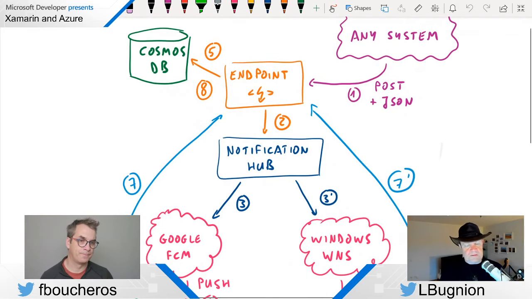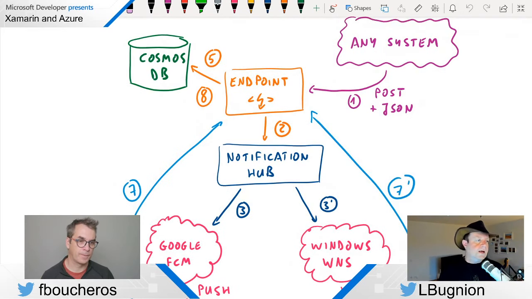So that's what we are going to do today. This endpoint, it's an API. It's an HTTP REST API. And a good technical solution for that is to use serverless because it's very cheap. And it's very easy to deploy, like we will see today.